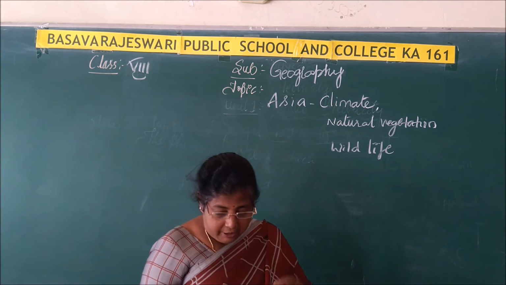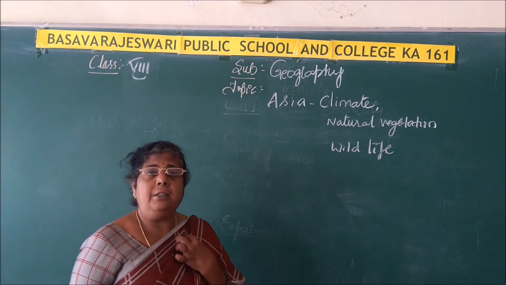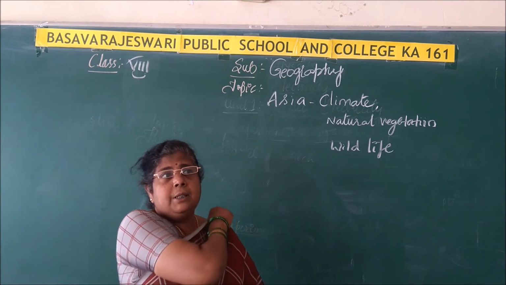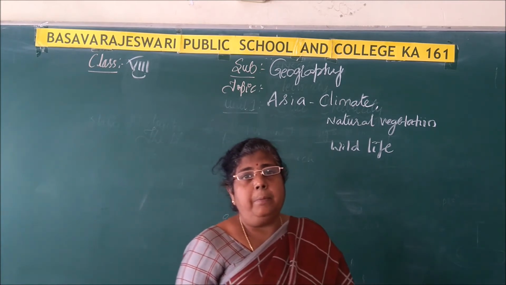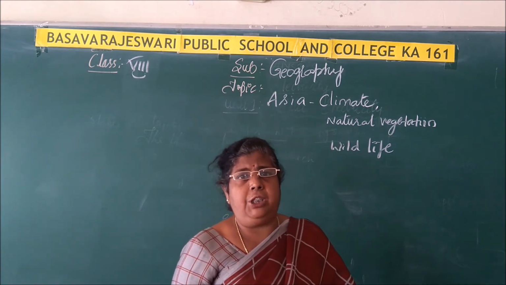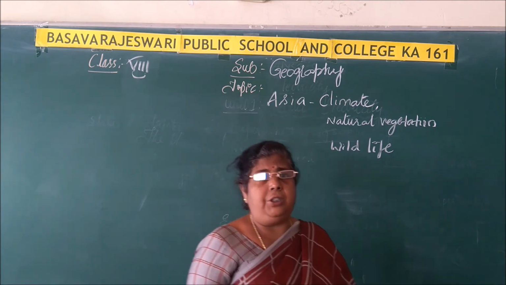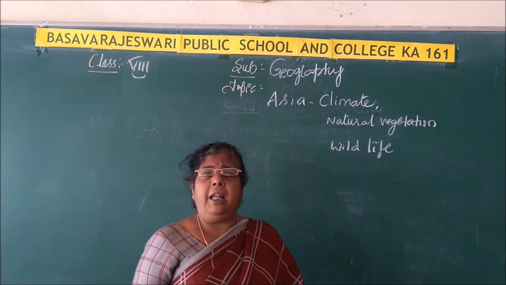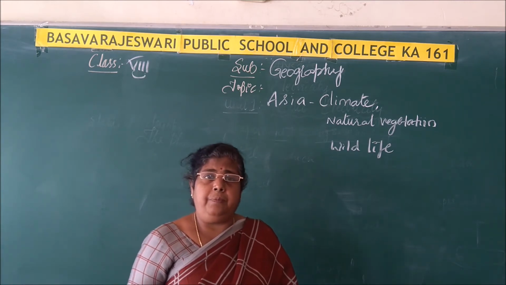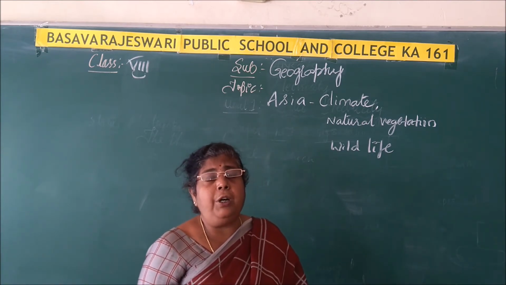Clear, children? So now let us have a glance at how the climatic conditions prevail during winter as well as summer in Asia. As we know, summer covers three important months, March, April and May. The entire Northwest Asia and North Australia will get intense heat. This intense heat helps to develop low pressure on the mainland of Asia.